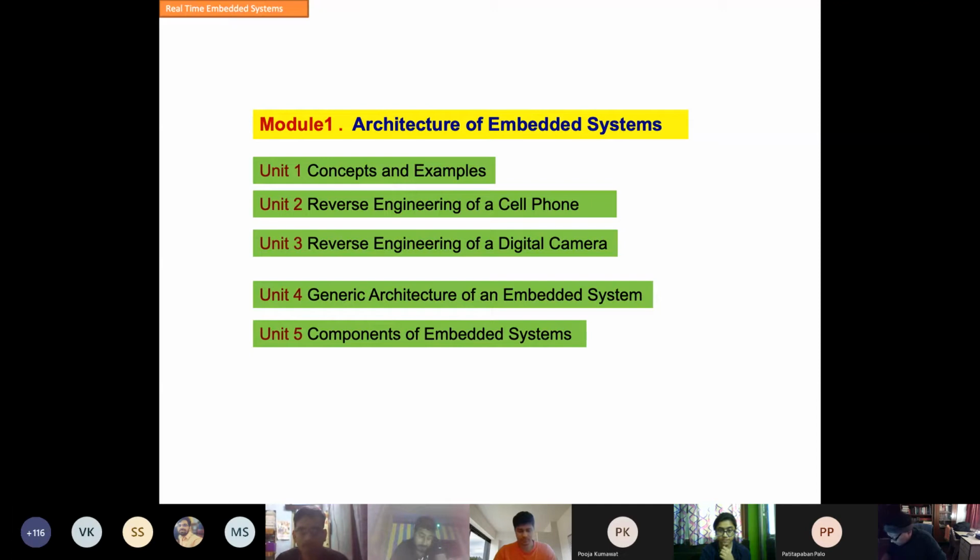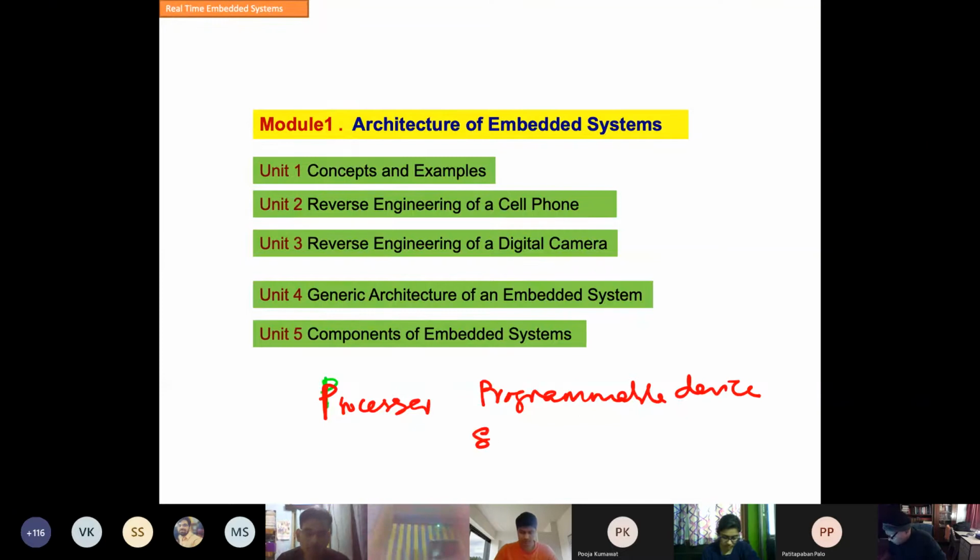So the heart of the embedded system is a processor, which is a programmable device.